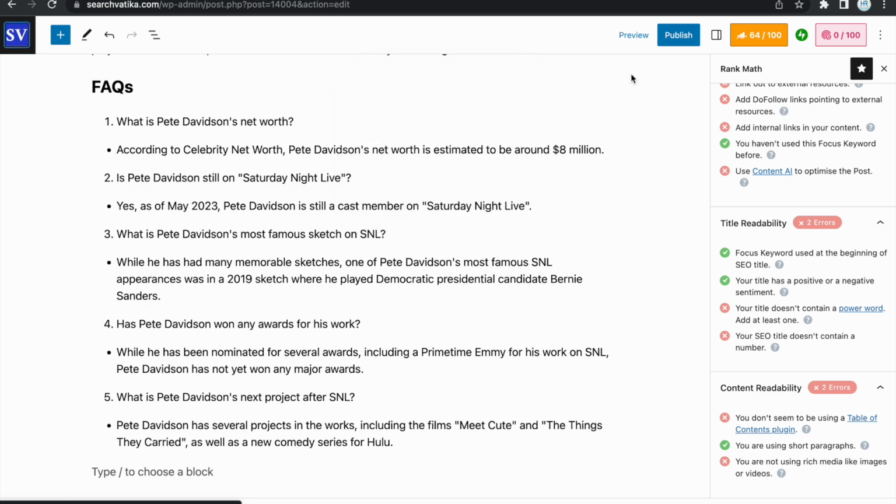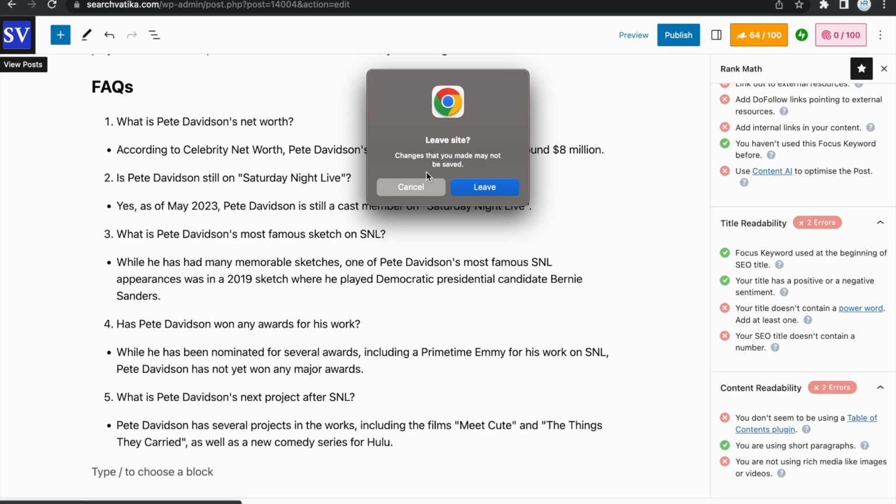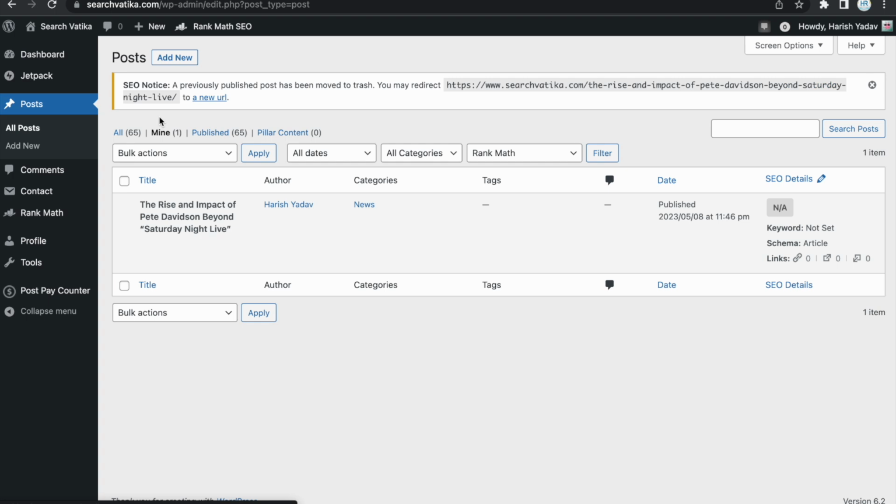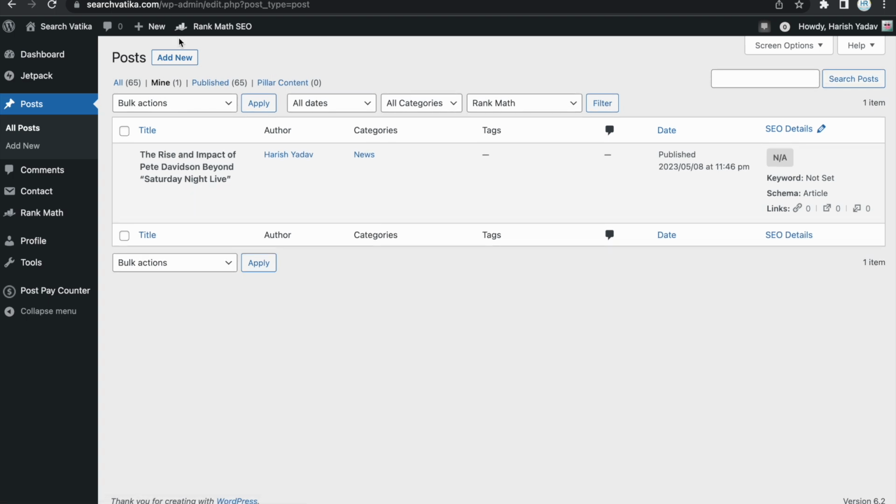Okay, it is asking me to leave the site. Just checking. Okay, no issue, because the article is already published. Ignore this one, this is just a basic error.